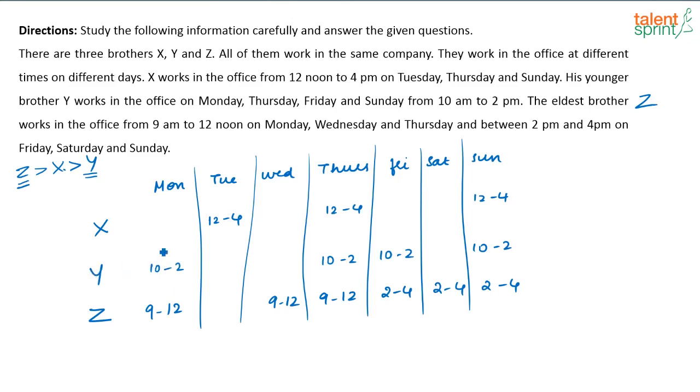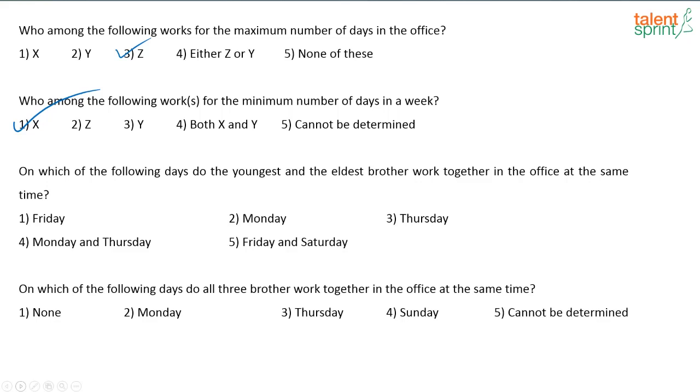See here, on Monday, Y is there from 10 to 2. Similarly, Z is there from 9 to 12. So, basically from 10 o'clock till 12 o'clock on Monday, they are working together. Now, look at Thursday: again 10 to 2 and 9 to 12. So, again on Thursday from 10 to 12, Y and Z are working together. On Friday, even though both of them are working, timing is different. So, on 2 days they are working together: Monday and Thursday.